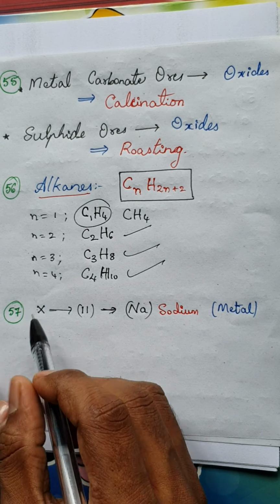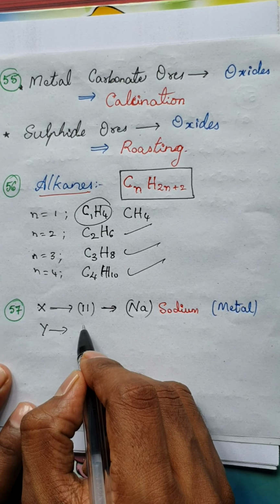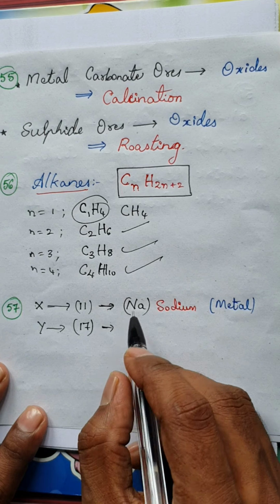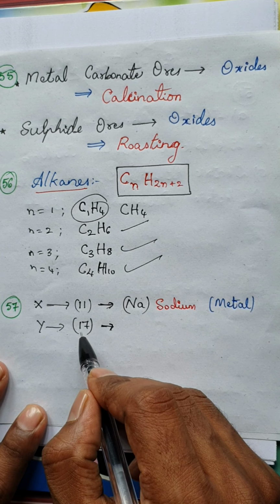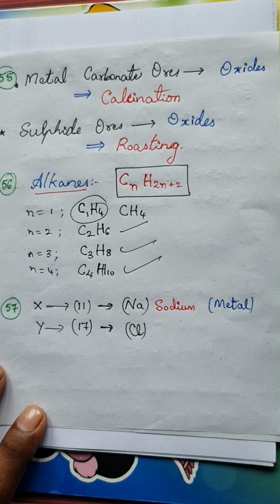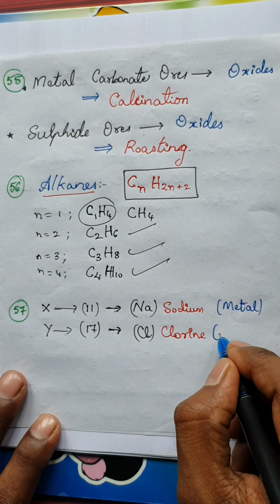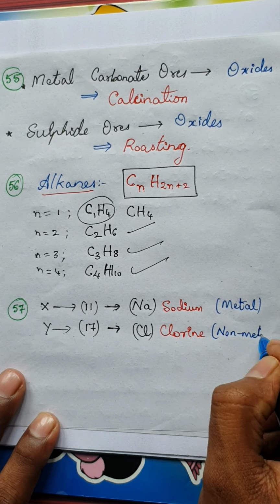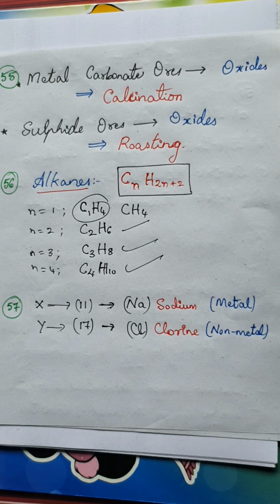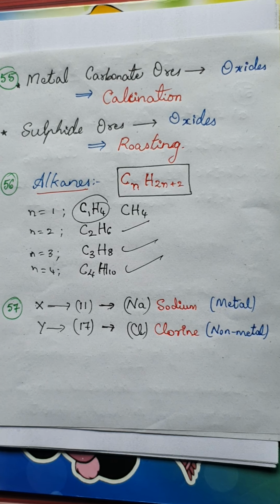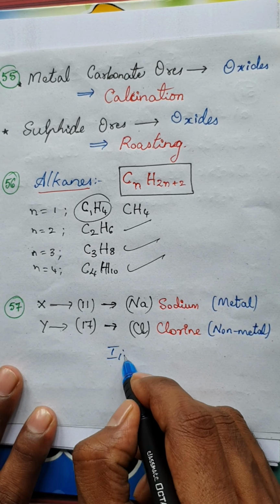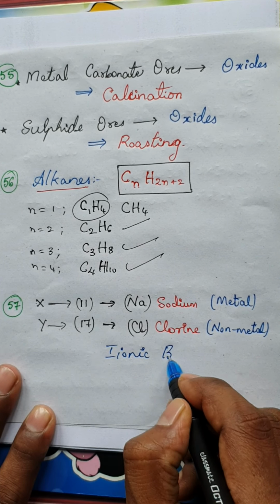In a similar way, for Y, the atomic number is 17, isn't it? We all know the atomic number 17 is for Cl, which means chlorine. So it is chlorine, and chlorine is a non-metal. Now I have to find the bonding between a metal and a non-metal. So we definitely know this: always between a metal and a non-metal, the bond created is an ionic bond. Is it clear? Ionic bond.